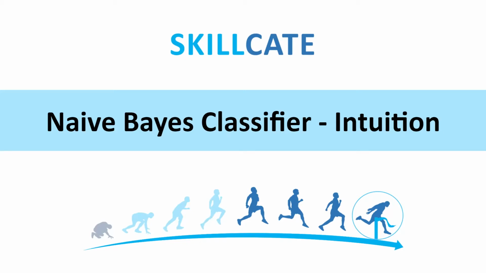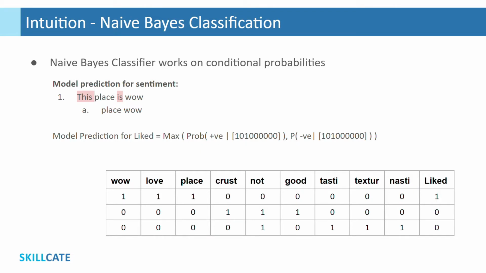Let me give you a quick intuition on how the naive Bayes classifier works. Here I am using the same bag of words representation we prepared in the previous section. Assume we get a new customer review saying "this place is wow", and we have to predict sentiment for this